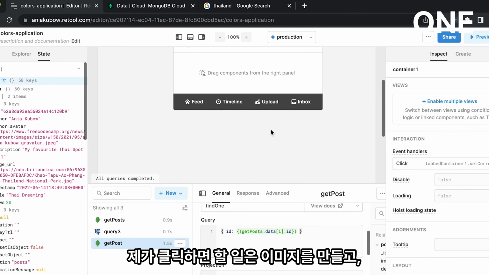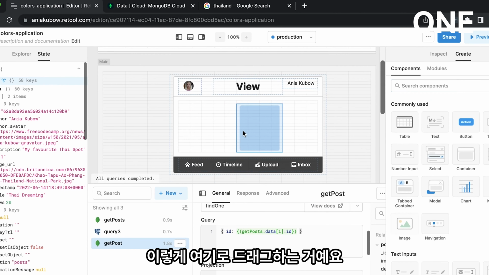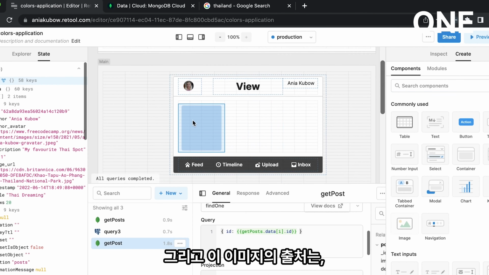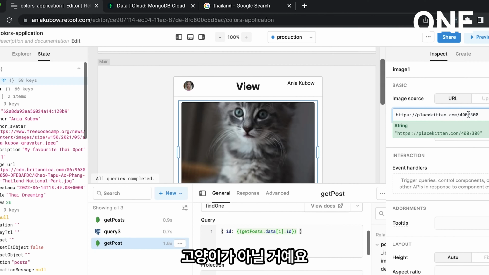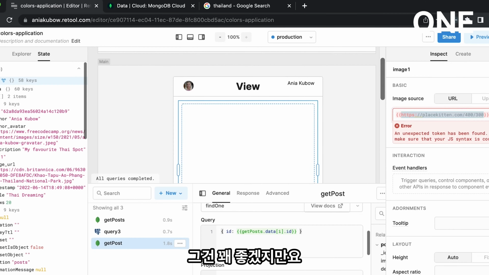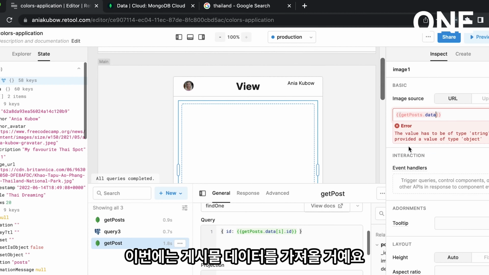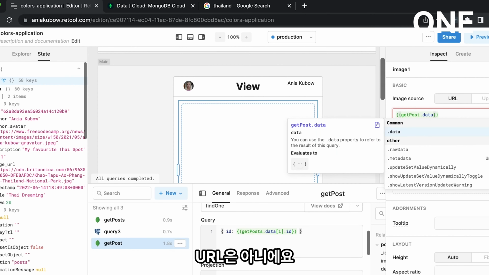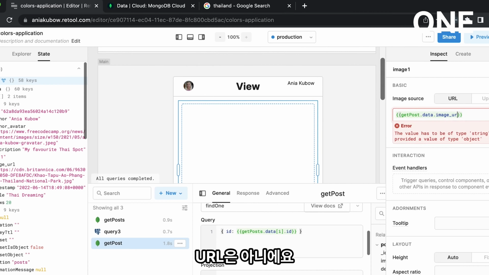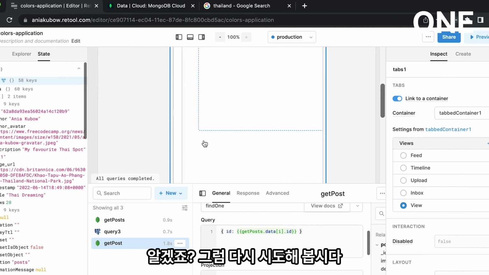If I click on this, so all I'm going to do is create an image, drag it in here like so. And the source of this, well, it's not going to be this cute kitten, even though that would be quite nice. I'm going to get posts data. This time just the individual post data, not posts data, image URL. Okay. So let's try this again.